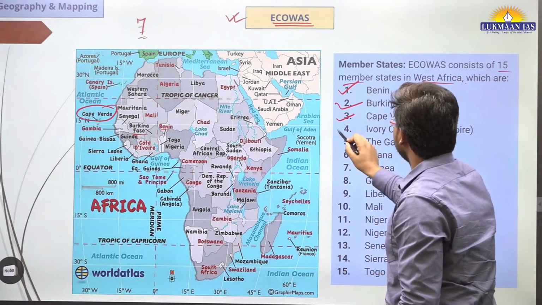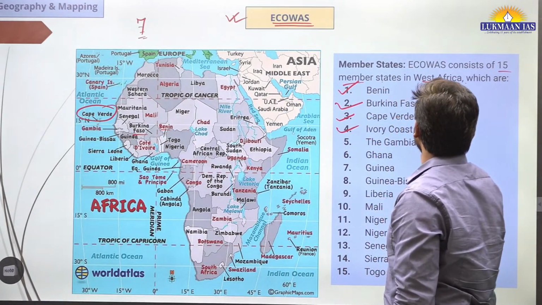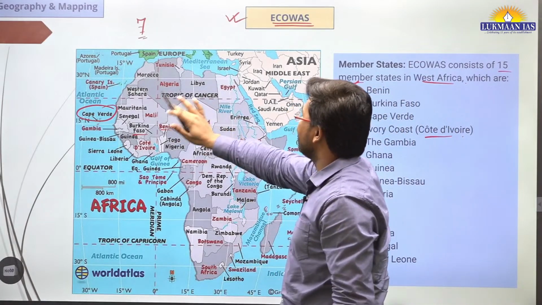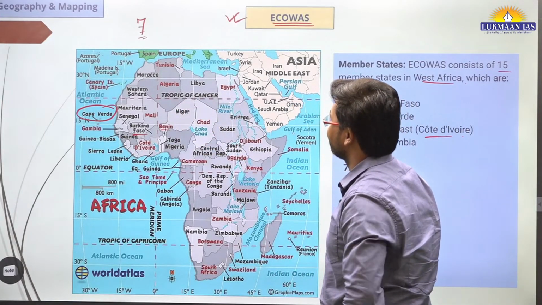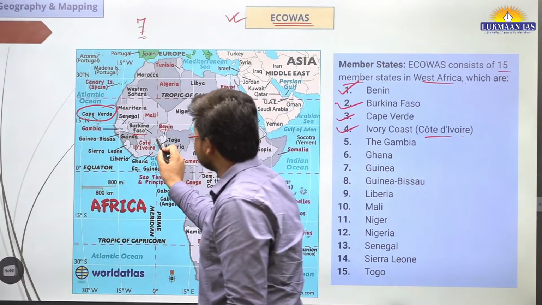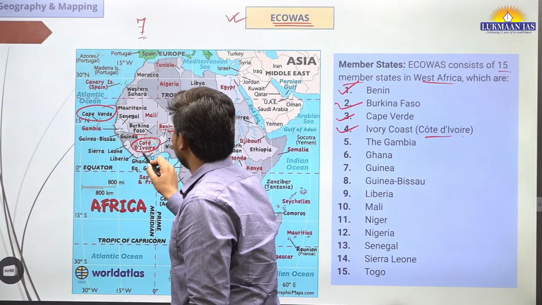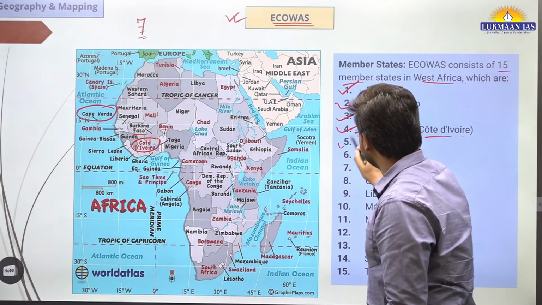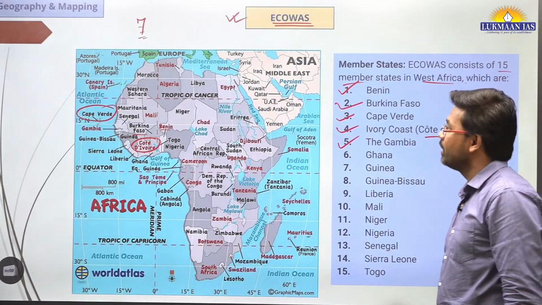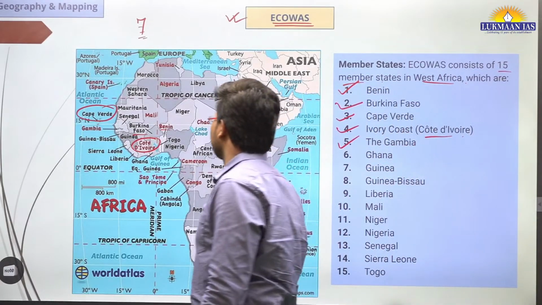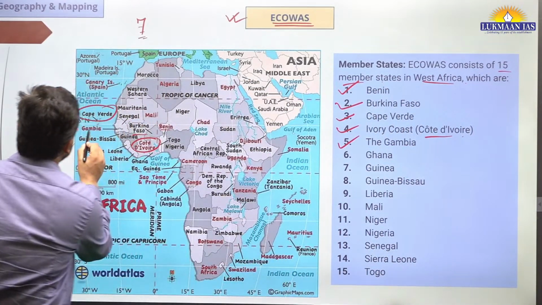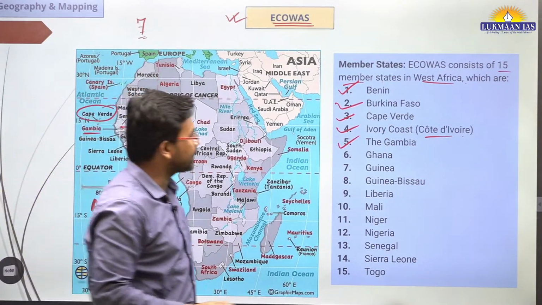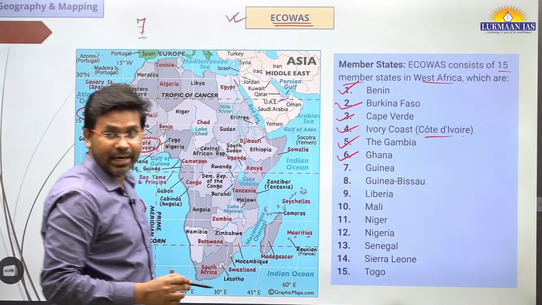Then we have Ivory Coast or Cote d'Ivoire. Try to locate where Ivory Coast is located. This is where we see Ivory Coast, or Cote d'Ivoire. So this is the fourth country. Then we have the Gambia. Where is Gambia located? See, this is Gambia, on the left side of Burkina Faso. This is the fifth country. Then we have Ghana.